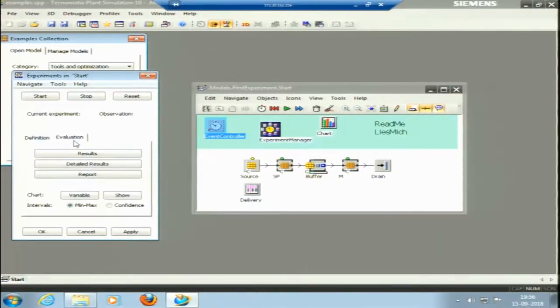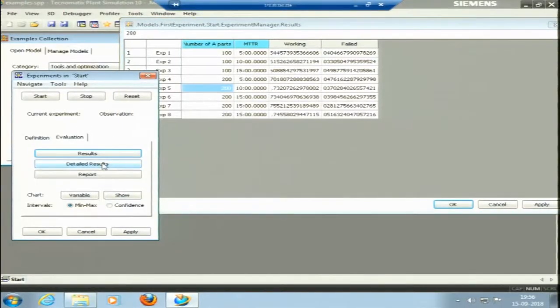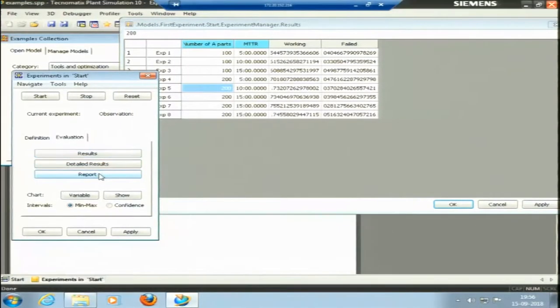Now let me see the experiment manager. Now I need to see the results. It has shown the results for mean time to failure kept at 5. It is working for this much time and failed for this much time. So, this is for the simulation of 100 parts, and again for 100 parts, and this is for 200 parts. So, it has taken 8 experiments. I can see the report as well here.